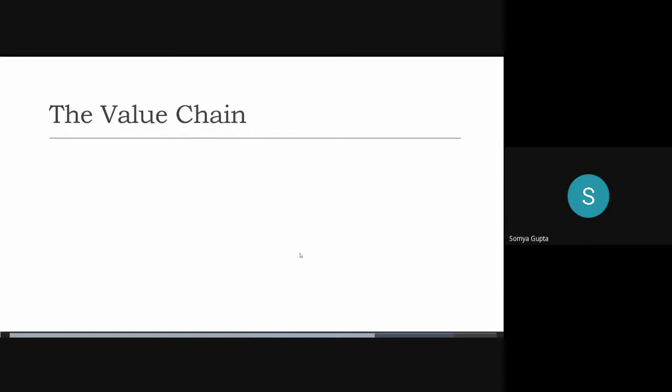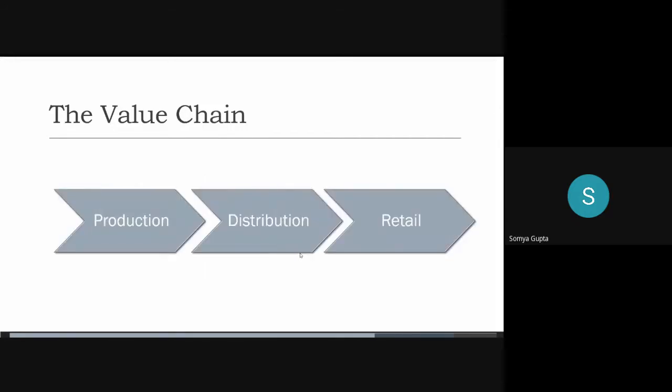Right. So after segmentation, we come to value chain. So the value chain is basically three parts. It's production, distribution, and then retail. This is sort of covering everything that a company may do. And it's not necessary that the company does all three parts. It might do one, it might do two, it might do all three. So the first is production, which is basically producing a product. This may also include transportation. The second part would be distribution. That's how it's getting the product out and further reaching the customers. And retail is the final selling. We're looking at the customer side of things.